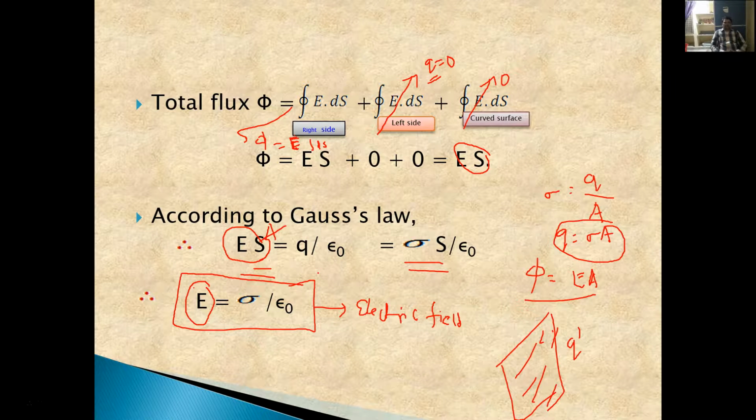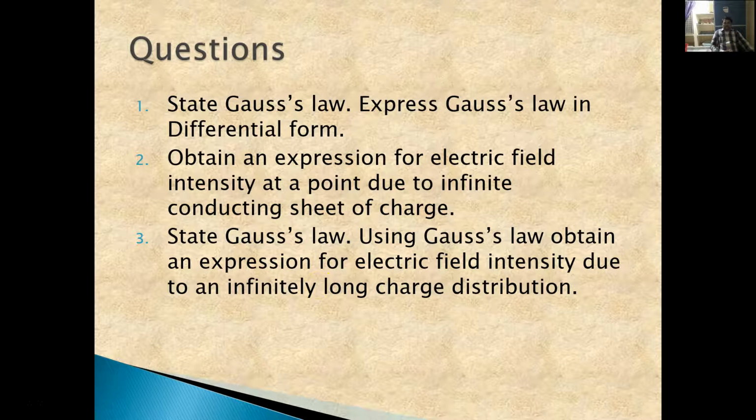Let me briefly explain what we have discussed in today's class. These are the questions that will mainly be asked on this topic. The first question is: state Gauss law, and express Gauss law in differential form.